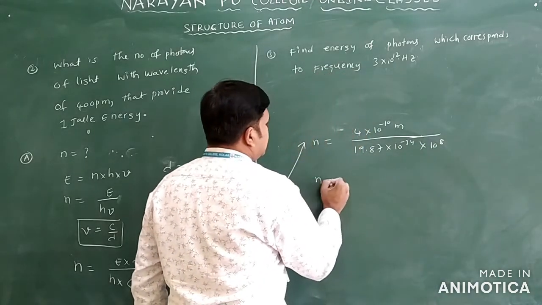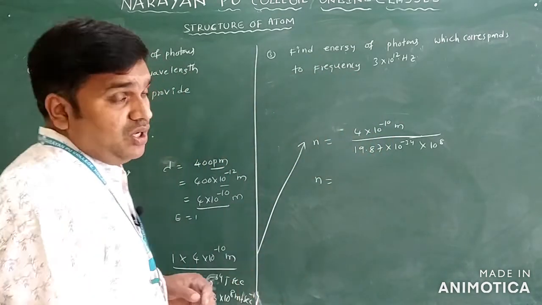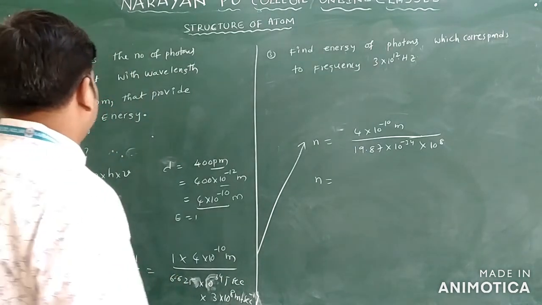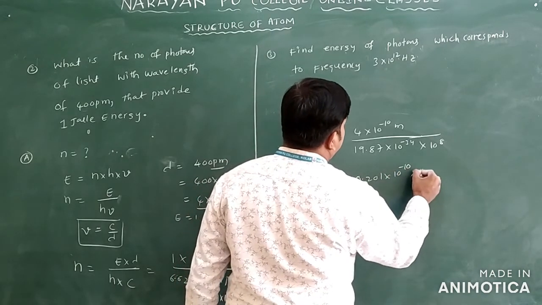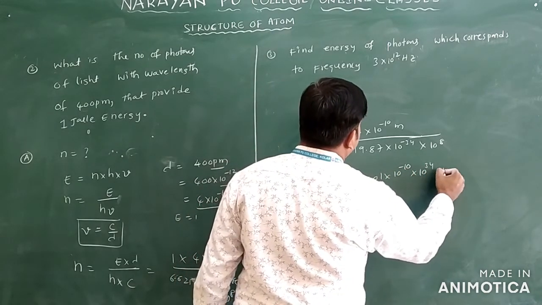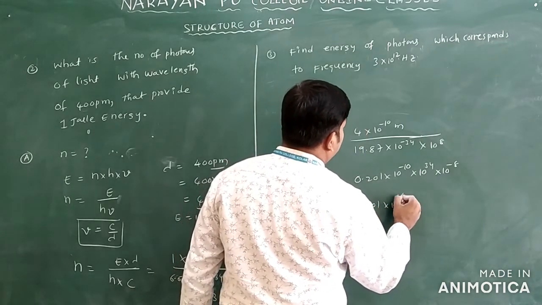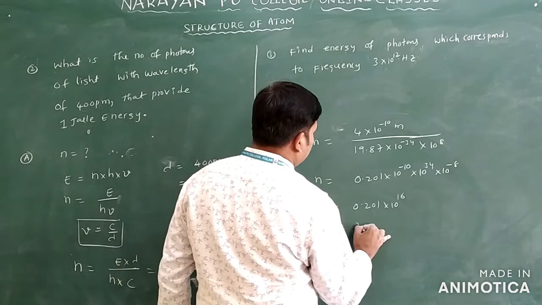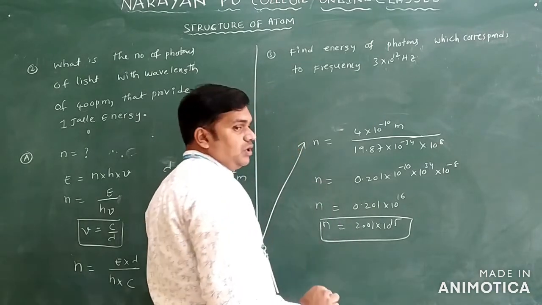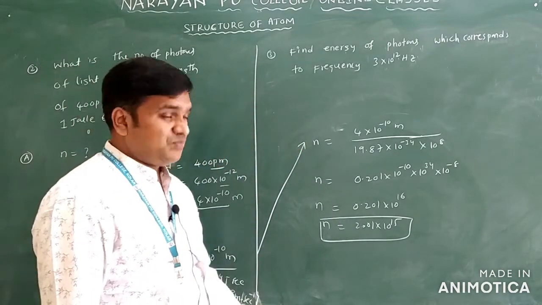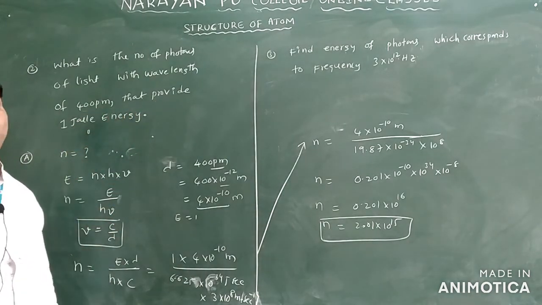So you will get 4 by 19.87, which is 0.201, into 10 power minus 10, by 10 power 34, by 10 power minus 8 only. You will get 0.201 into 10 power 16. Then you can write 2.01 into 10 power 15 only. So this is the number of photons formed by taking the wavelength of 400 picometers, and it provides 1 joule energy only.